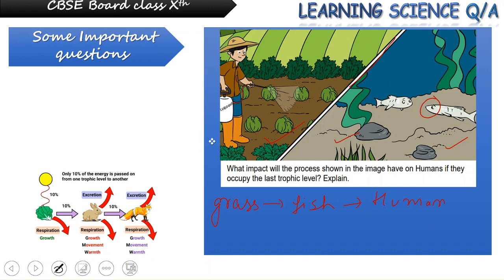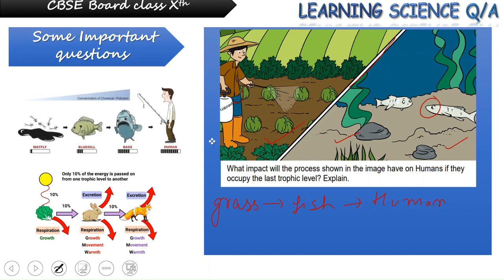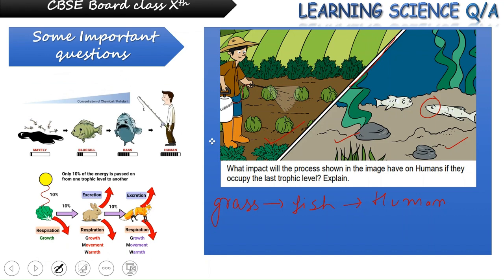Whereas the same is not happening in the case of toxic material, which, if entering into the food chain, will be accumulating, or the better word is magnified, during the process. Now let's see how this happens.